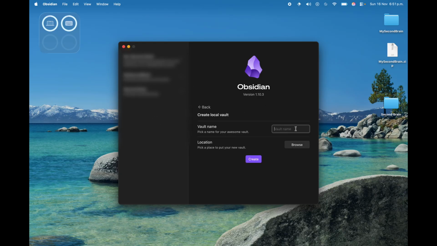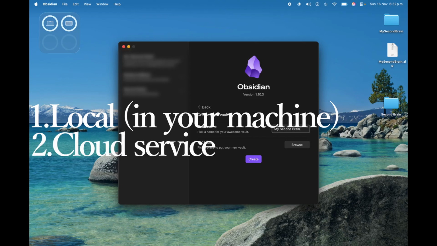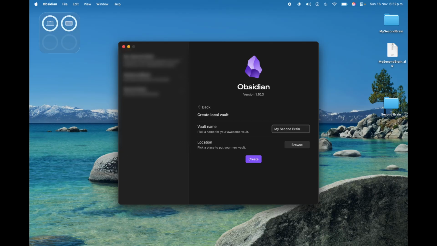You can choose whatever name you want. In this case, I will name it my second brain. And something really great about Obsidian is that you have 2 location options. The first one is local on your machine, and the second one is a cloud service that you trust. It could be iCloud, Google Drive, OneDrive, and many more. Okay, so we are now ready to create our Obsidian vault. Let's click on create.